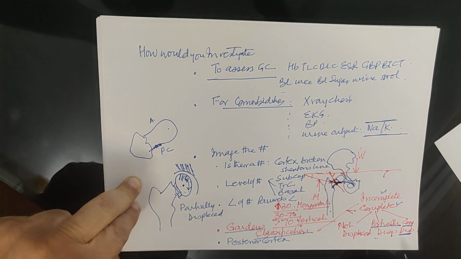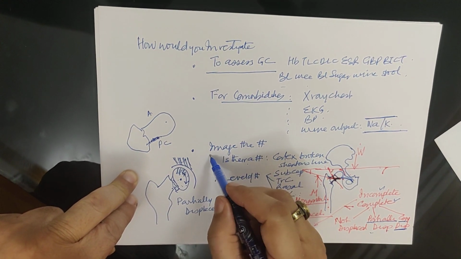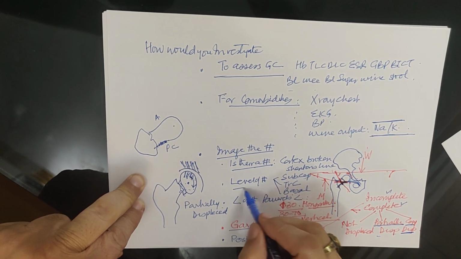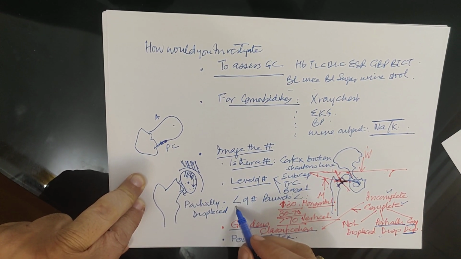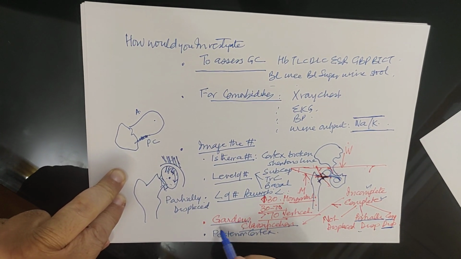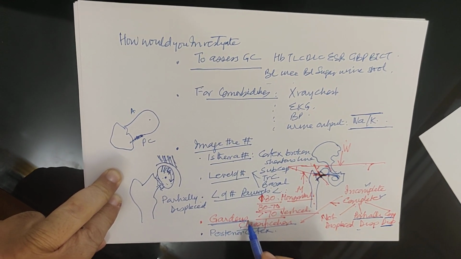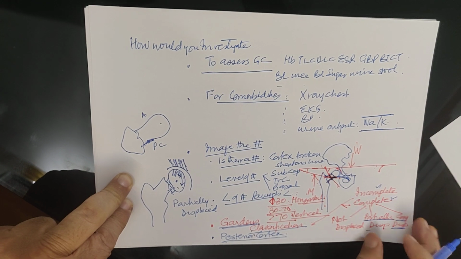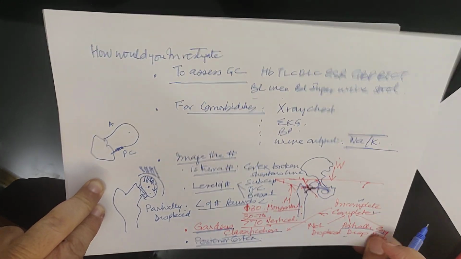So the first thing is: is there a fracture? What is the level of fracture? What is the Powell's angle? What is it according to the Gardner's classification? And whether the posteromedial cortex is intact or disrupted.